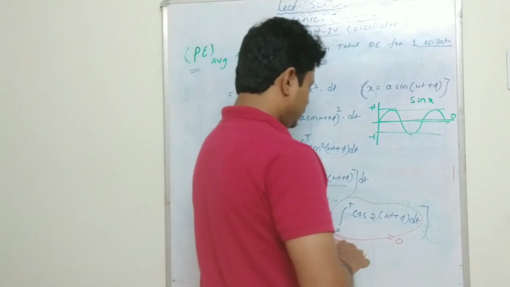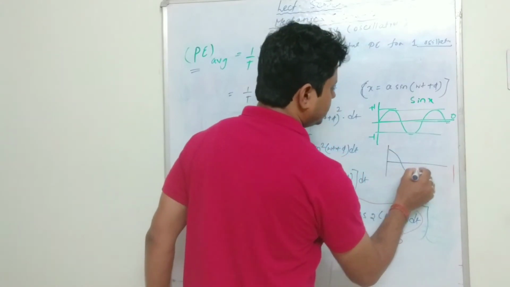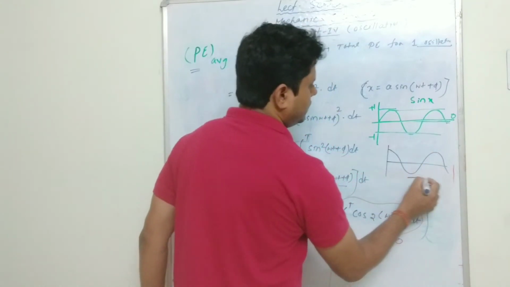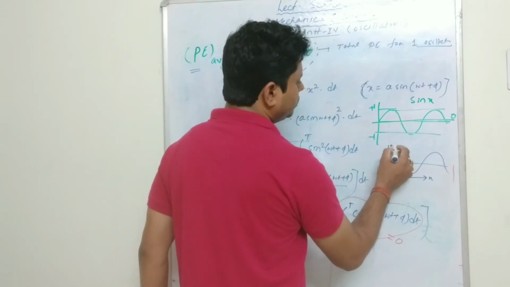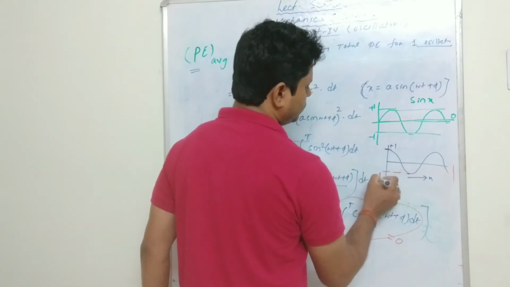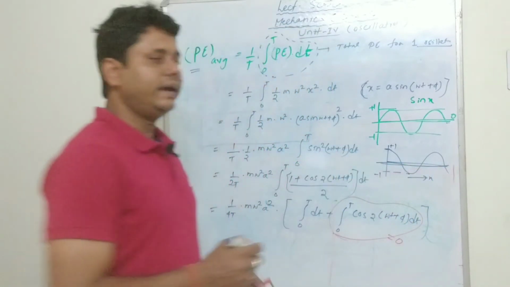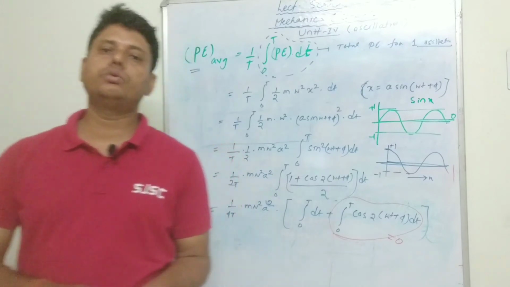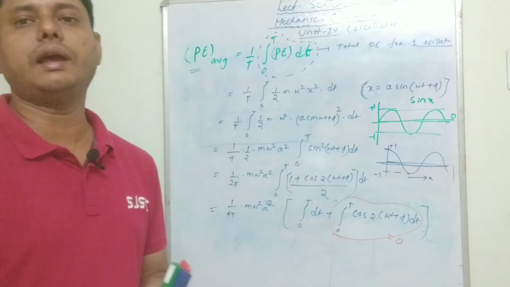Likewise, if you consider cos x, this is the x axis, cos x also oscillates between plus 1 and minus 1. So what will be the average? The average will be 0. So whenever you try to find the average value of a sine or cosine function, that value will always be 0.